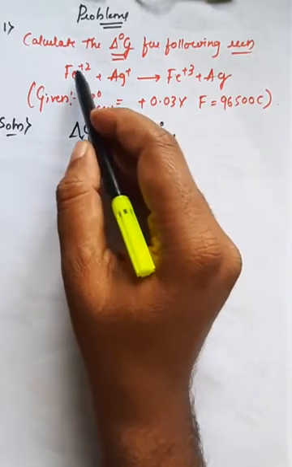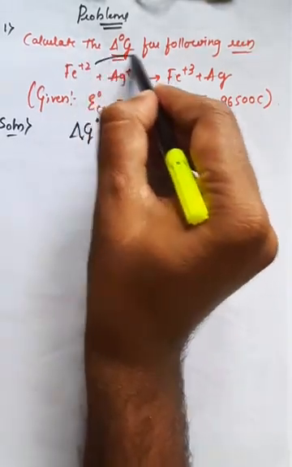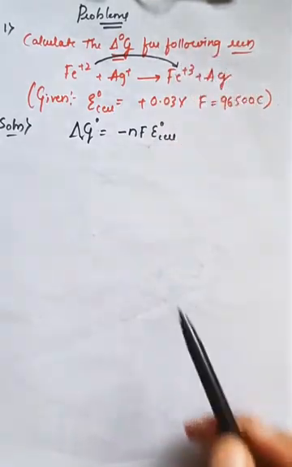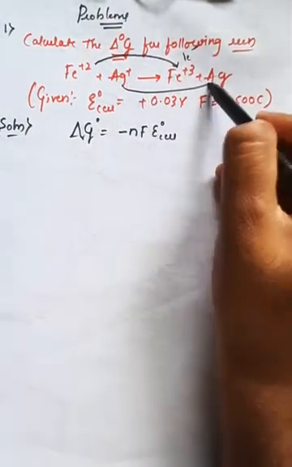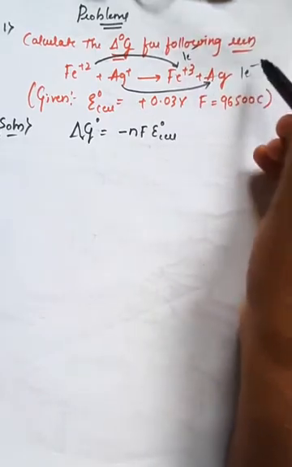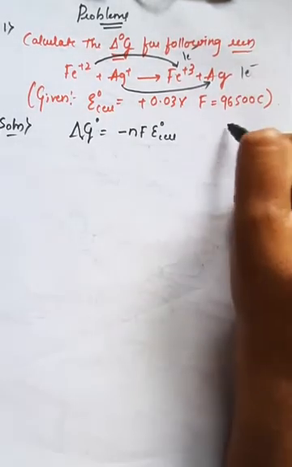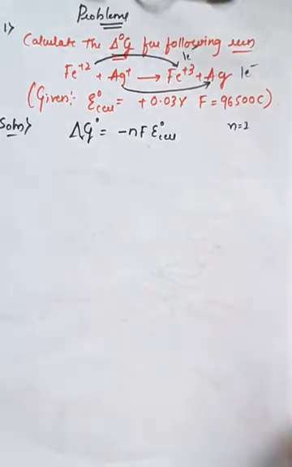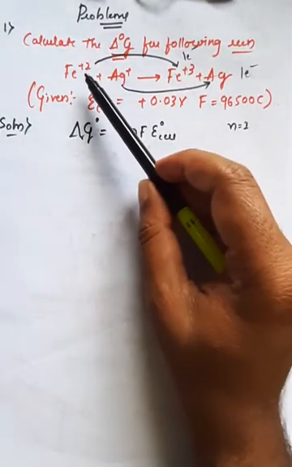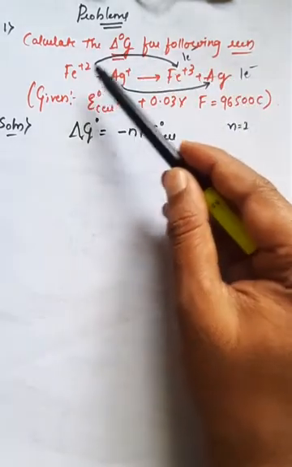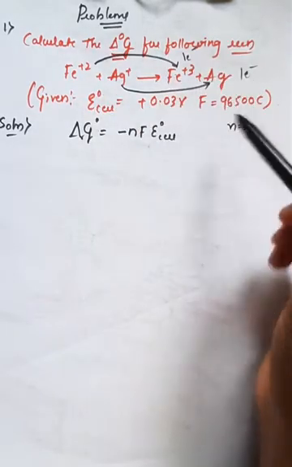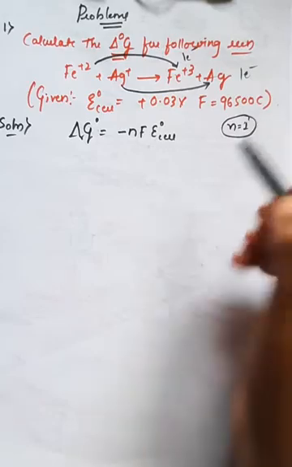During the reaction, here you can observe Fe2+ is converting into Fe3+, which means the difference is only 1 electron. Similarly, Ag+ is converting into Ag, and there is also a difference of only 1 electron. Observe, therefore the n value is equal to 1. Why is the n value 1? It is the change in the number of electrons whenever reactant converts into product. Here Fe2+ is converting into Fe3+, which means the difference is only 1 electron. Therefore, the n value is 1.